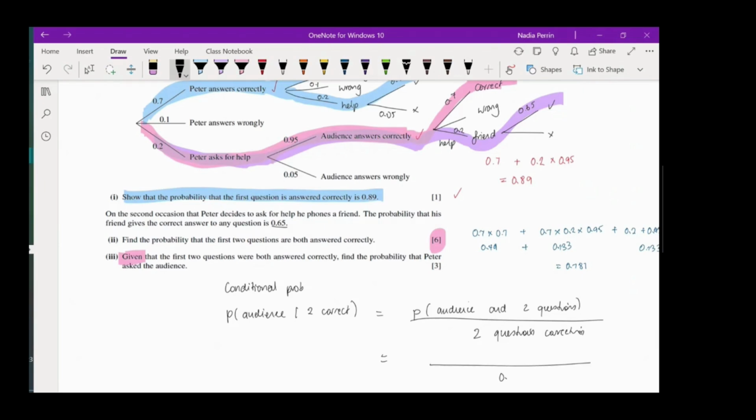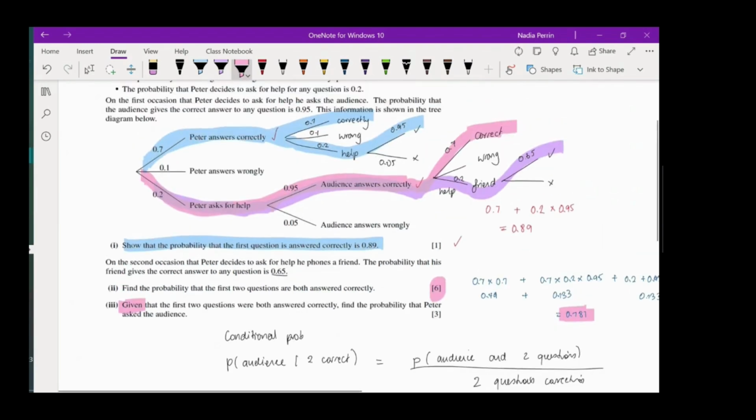So you could have got part 2 wrong, and you will get full follow-through marks if you used your answer from here and put it down here. So the top is the only bit that we really need to work out for this question. That's just the probability of the audience being asked and 2 questions correct. If you have a look at all of those 4 things we looked at, the only one that doesn't involve the audience helping is that very top one.